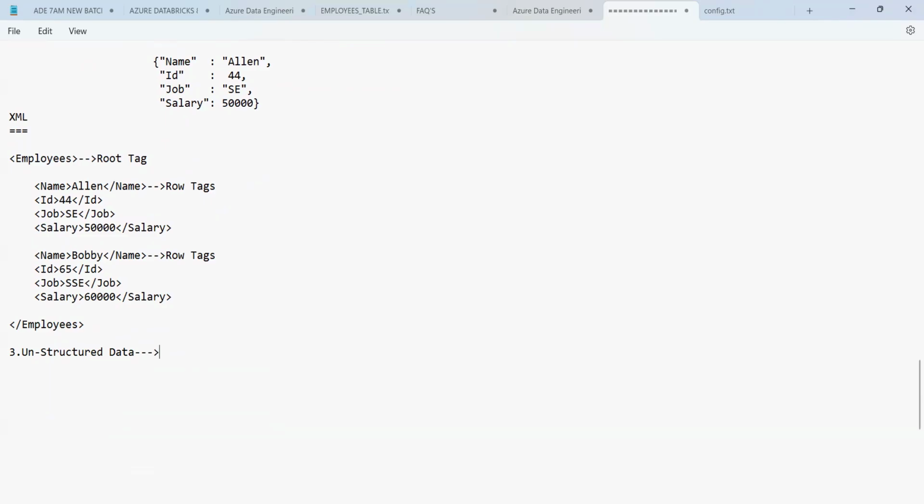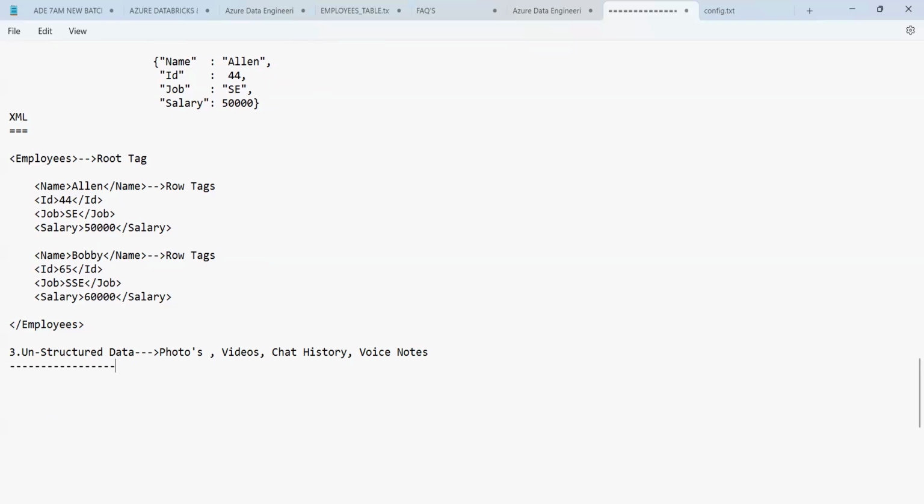That means you have photos, videos, chat history, voice notes. All this comes under the unstructured data.